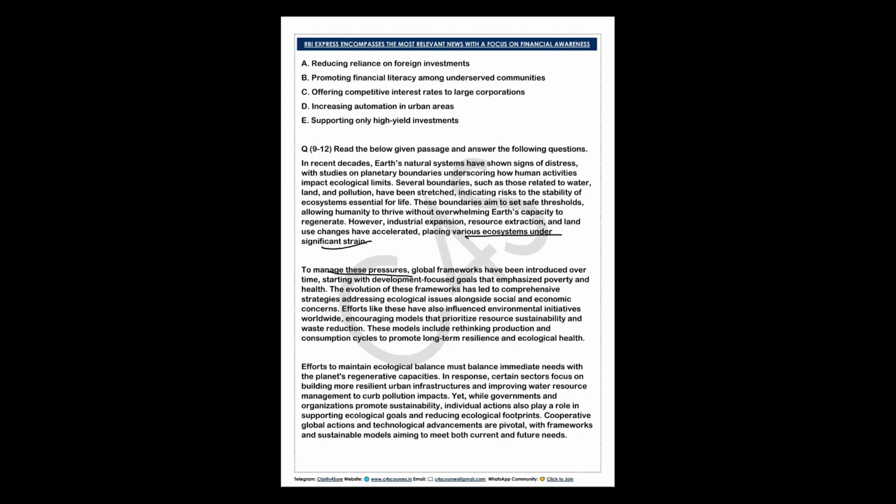To manage this, global frameworks have been introduced over time, starting with development focused goals that emphasize poverty and healthcare. The evolution of these frameworks has led to comprehensive strategies understanding ecological issues alongside social and economic concerns. Efforts like this have also influenced environmental initiatives worldwide, encouraging models that prioritize resource sustainability and waste reduction.